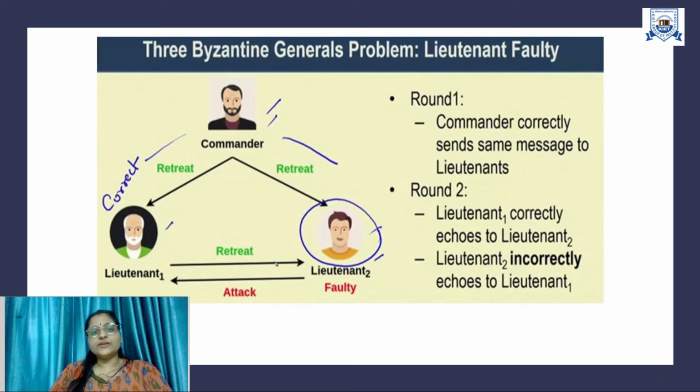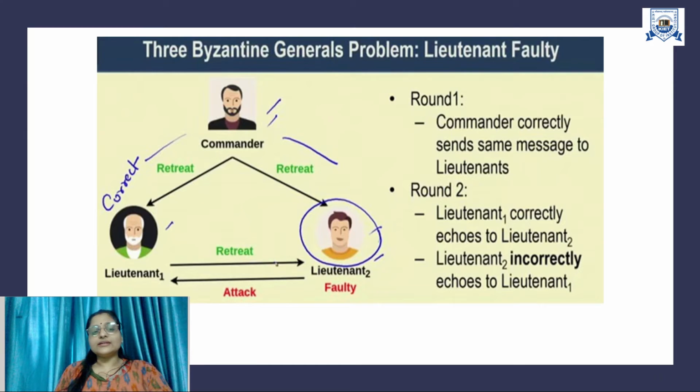Also remember, whoever receives a message will know who sent it. That means lieutenant 1 knows what message was sent by the commander and what message was sent by lieutenant 2. The identity is already maintained here. Whoever sends the message, the receiver knows the sender's identity. That is for sure. Now, lieutenant 1 receives two messages, one for the retreat and another for the attack.